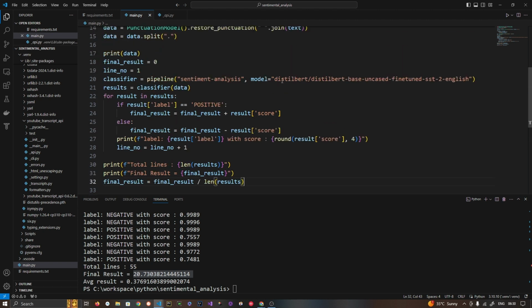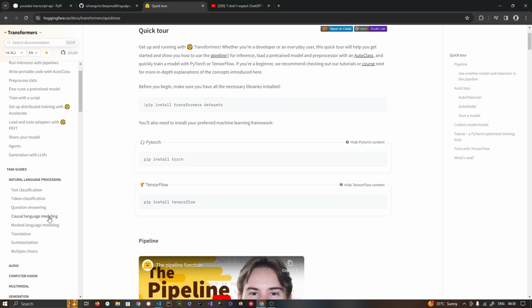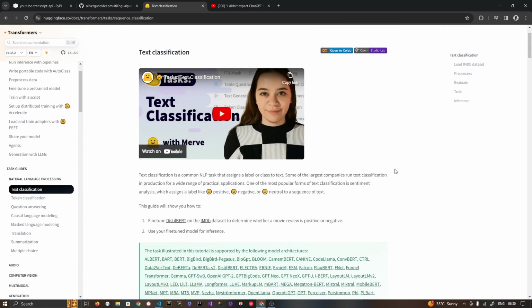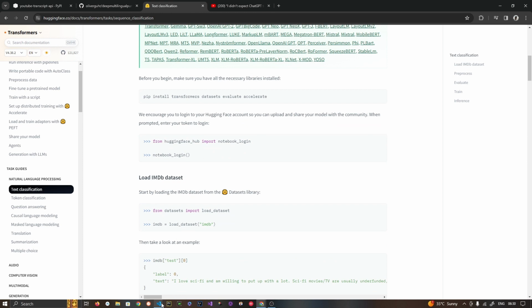You can play around a little bit more with these models, and you will see there are other ways to get more precise results. What we are doing here is actually called text classification, right? We are trying to find out whether it's positive or negative. You can explore more about text classification through this documentation. So this was a very basic video.